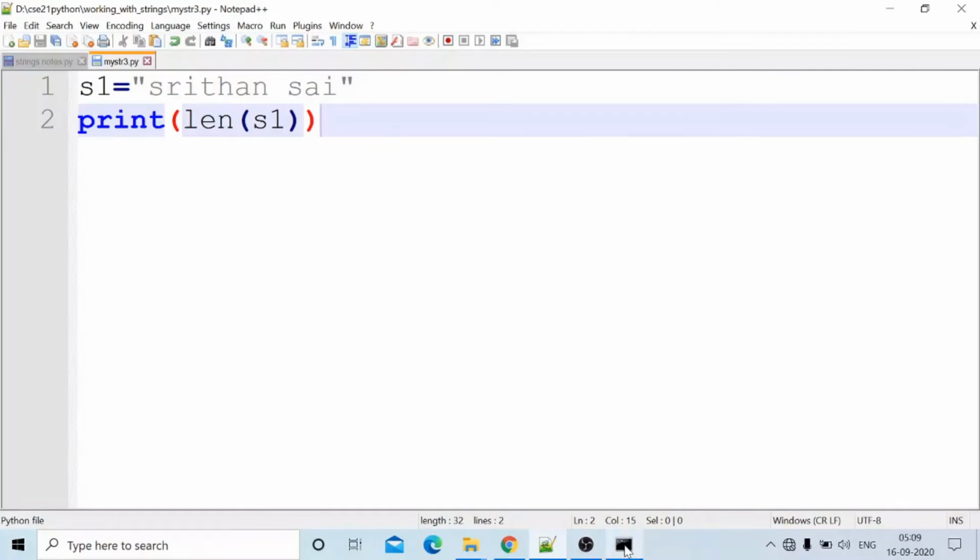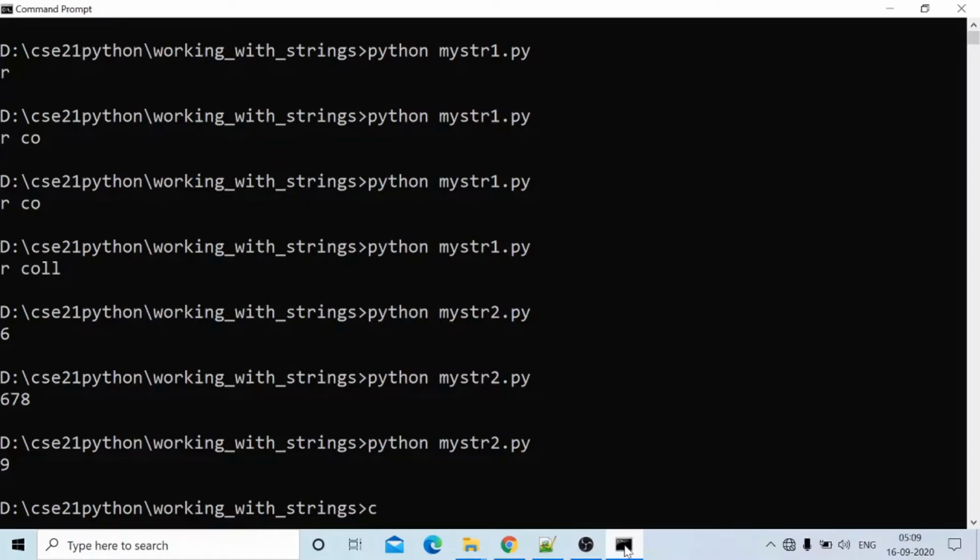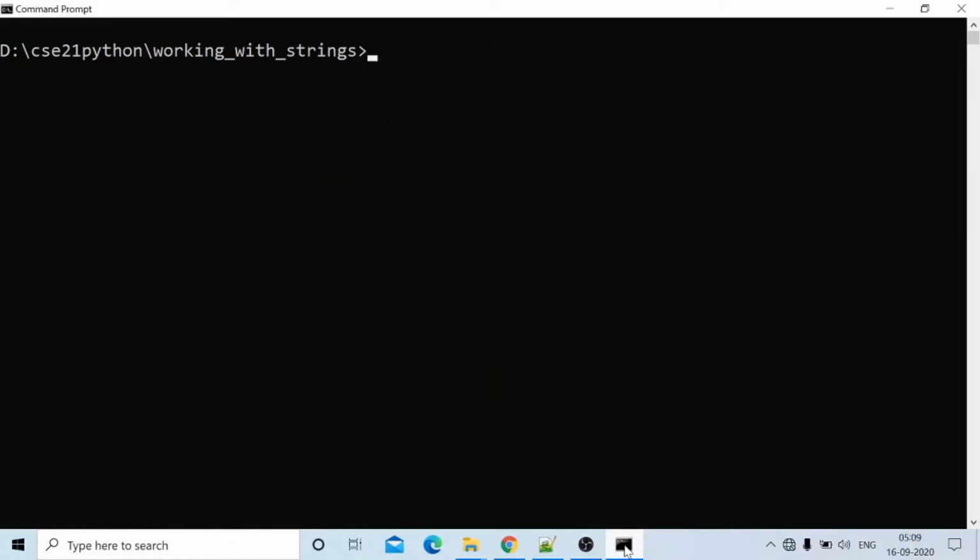Now we will run this one. Clear the screen with CLS. The command to clear the screen is CLS. Python mystr3.py. The length of the string is 11 characters.